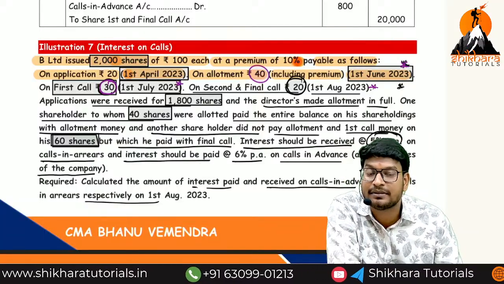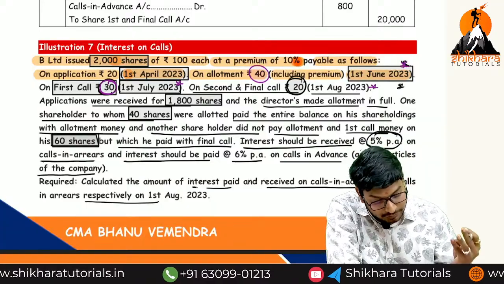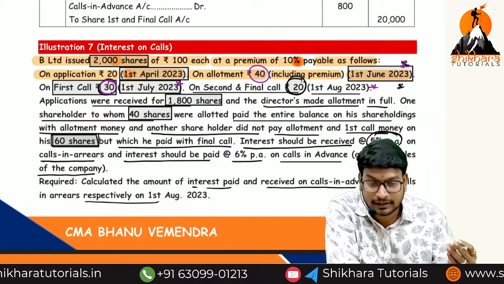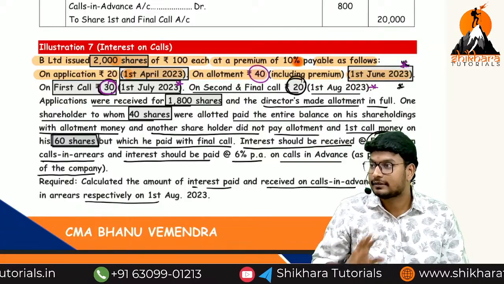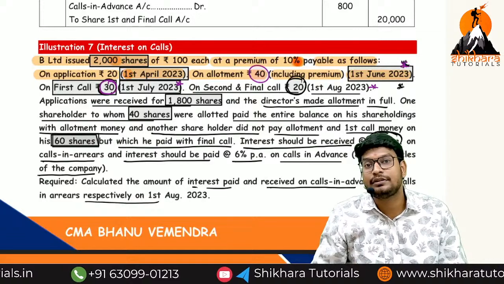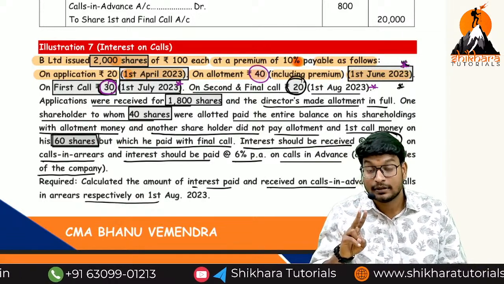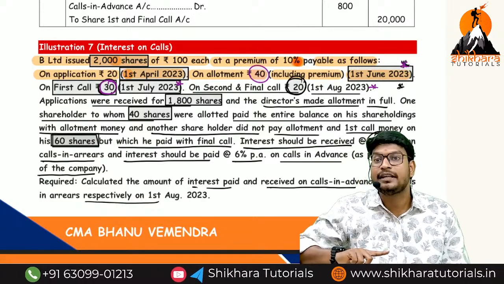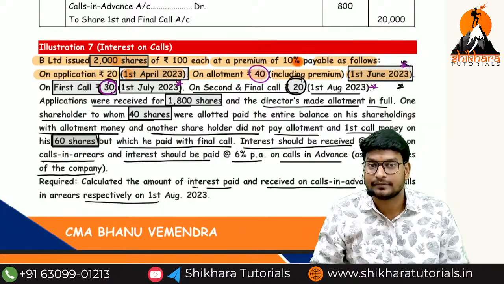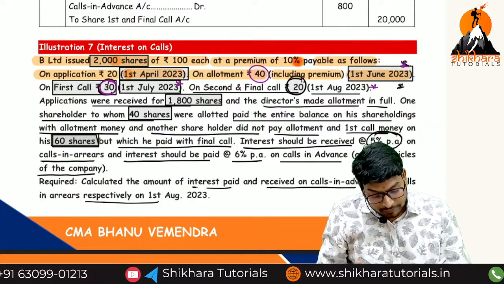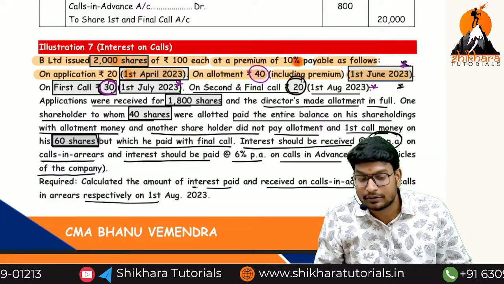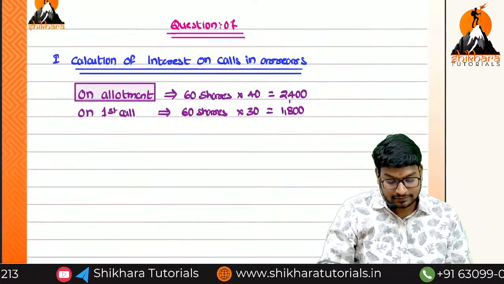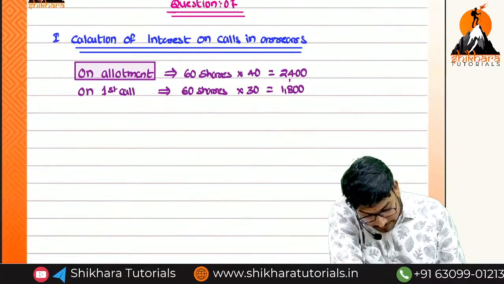That means how many months has he not paid? Complete June and complete July. August we should not calculate. That means on how many months interest only do we have to charge? 2 months. But when coming to the first call, how many months interest do we have to charge? Only 1 month. Are you getting the point or not? Because from here we have to calculate to the second call. In order to understand this one, okay?